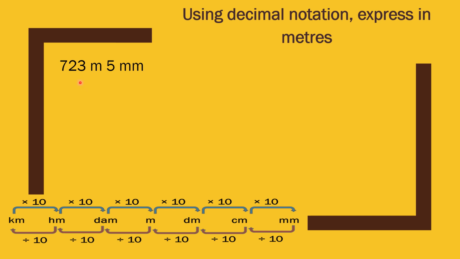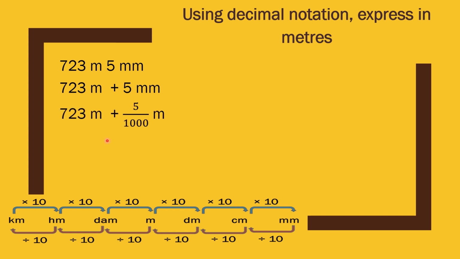So at first we will write this like this: 723 meter plus 5 millimeter. We will write 723 meter as it is, and we will convert this 5 millimeter into meter. How we will convert millimeter into meter? Just see this chart. Millimeter to meter, it means you need to divide by 1000.